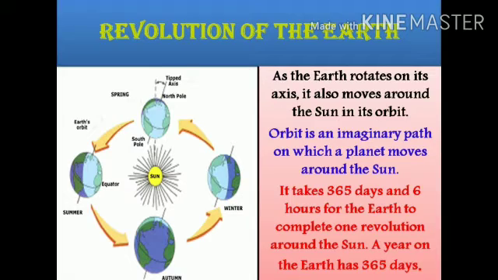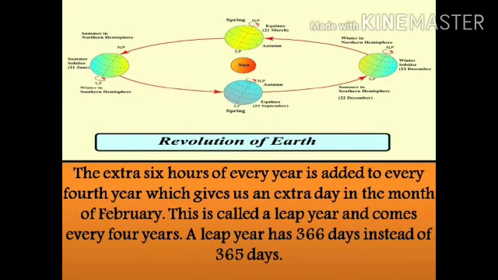And a year has 365 days. Okay, children? The extra 6 hours of every year is added to every 4th year, which gives us an extra day in the month of February. This is called a leap year and comes every 4 years. A leap year has 366 days instead of 365 days.